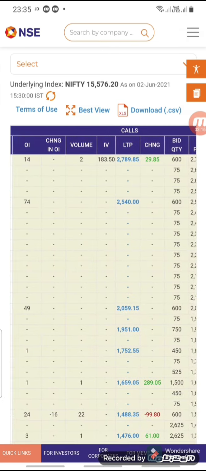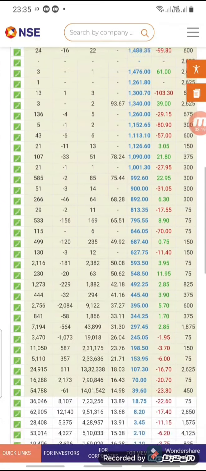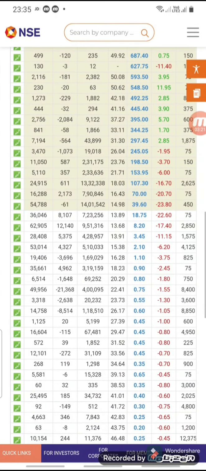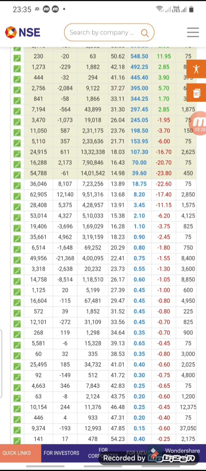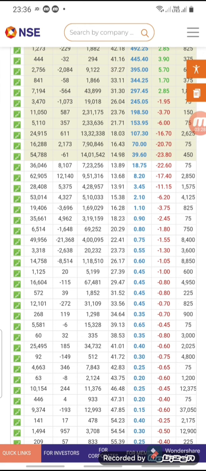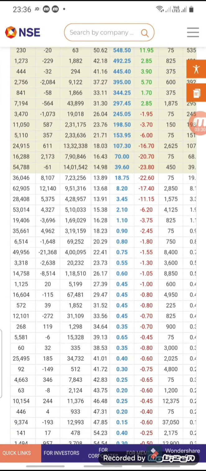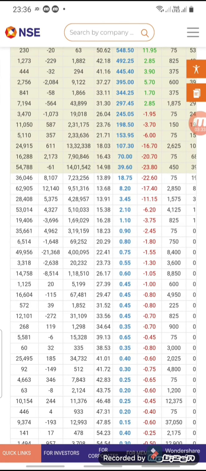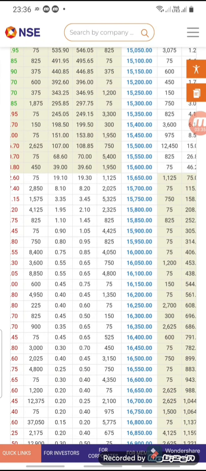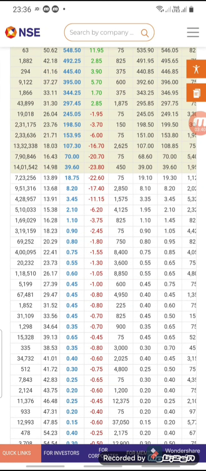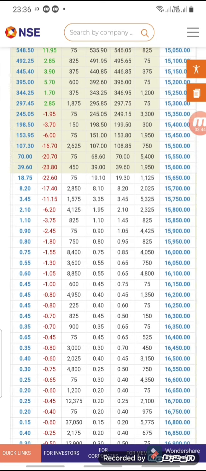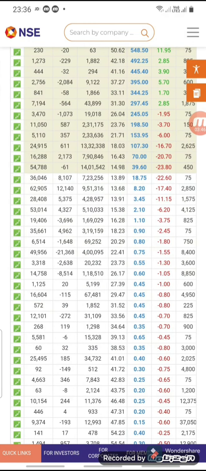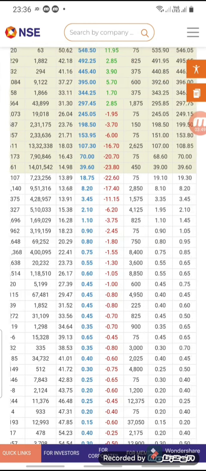Now we focus on where the large open interest is found in the data. Here the positive figure is 12,140 at the 15,700 strike on the call side. So we can see that in today's strategy, it does not go beyond 15,700.